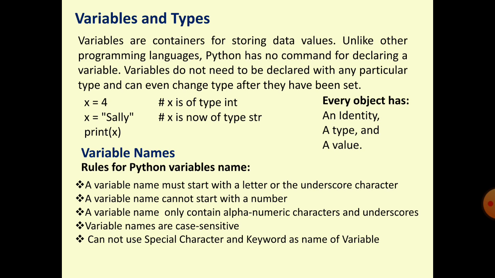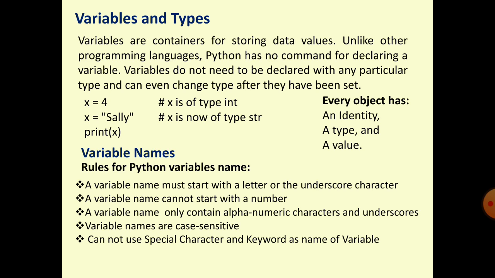Example: if you have purchased a new container and directly stored sugar in it, the container will automatically be of sugar type. Or you have purchased a copy and without putting any name on the copy, you have written a Python program, so the copy will be of Python type.